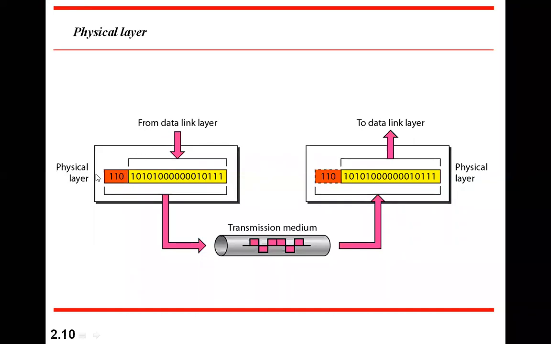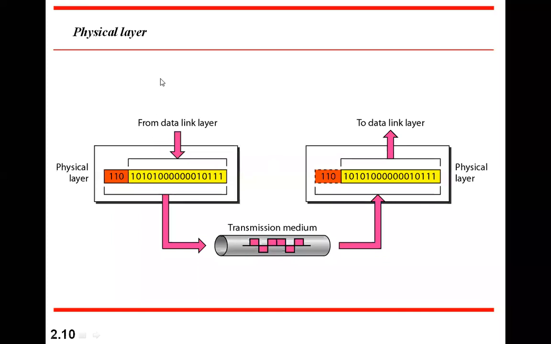Okay, now taking the physical layer. Where is it coming? It is coming between the medium and the data link layer, right? So at the sending end, it takes the input from the data link layer and then hands it over to the medium, but in between it does something here. So what does it do?